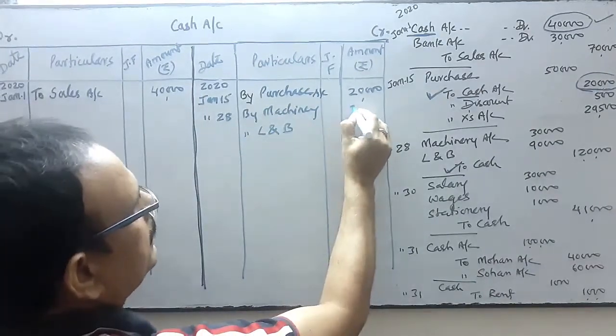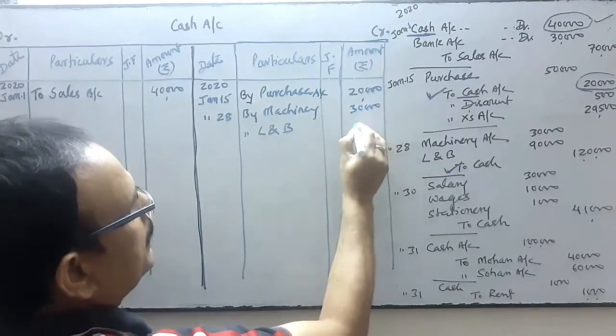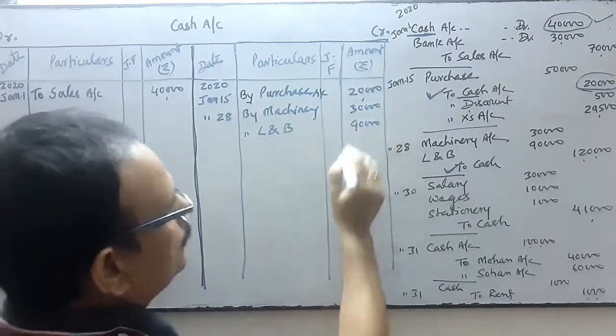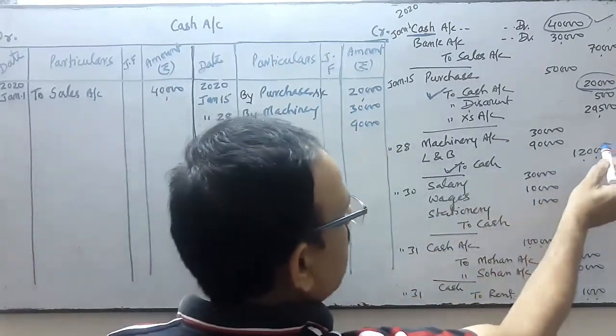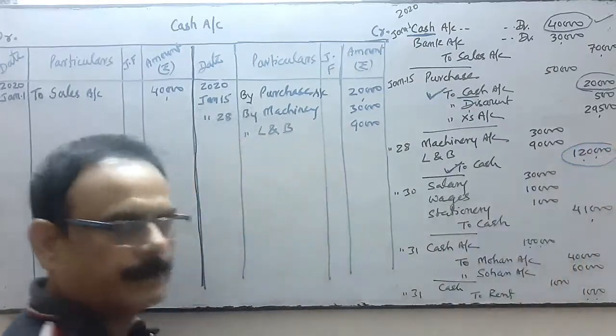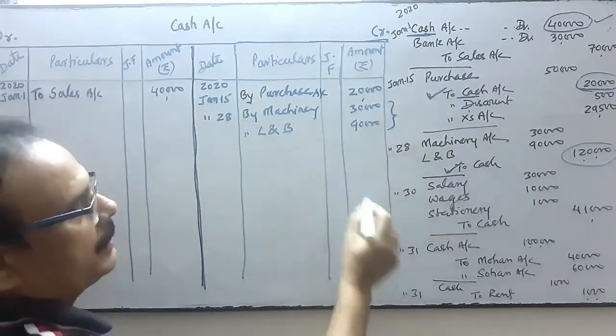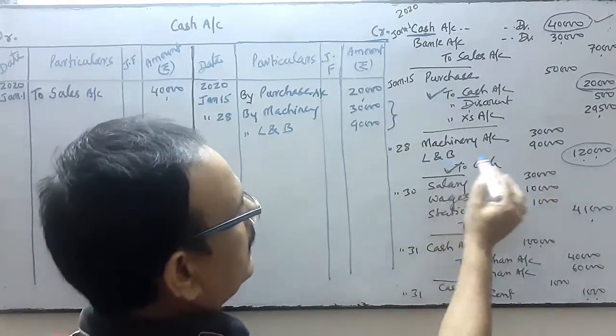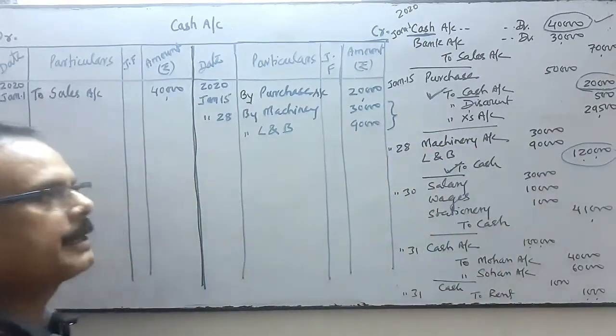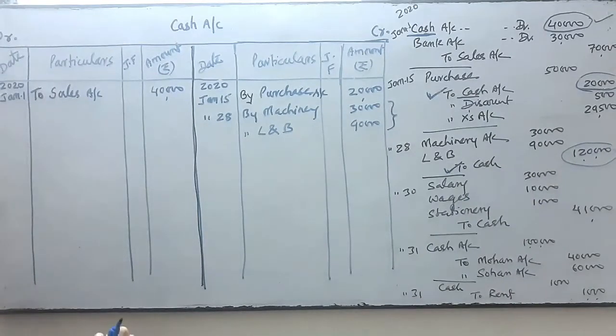Machinery is 30 and land and building is 90. So 30 and 90 is 1,20,000. I have posted 1,20,000.